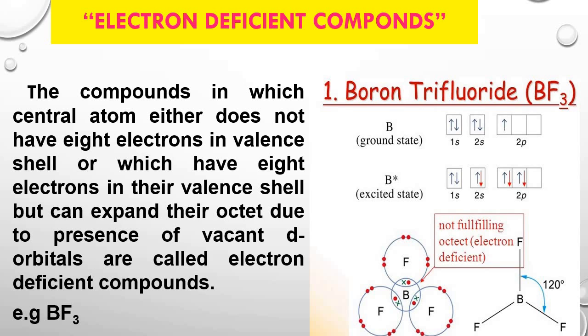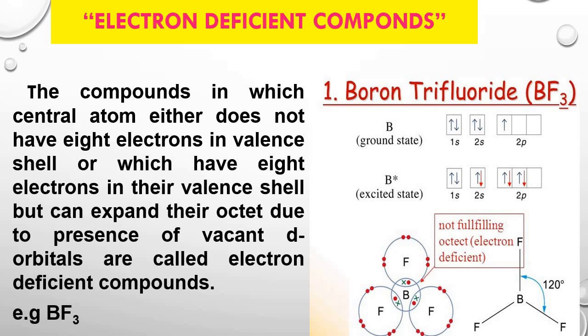What are electron deficient compounds? The compounds in which the central atom is electron deficient. Simply, we may say that these are the compounds which have a deficiency of electrons. In these compounds, the central atom either does not have 8 electrons in the valence shell, or has 8 electrons in the valence shell but can expand its octet.